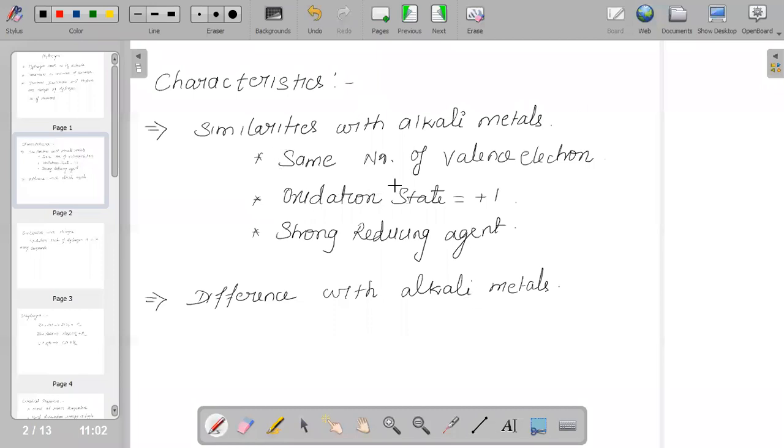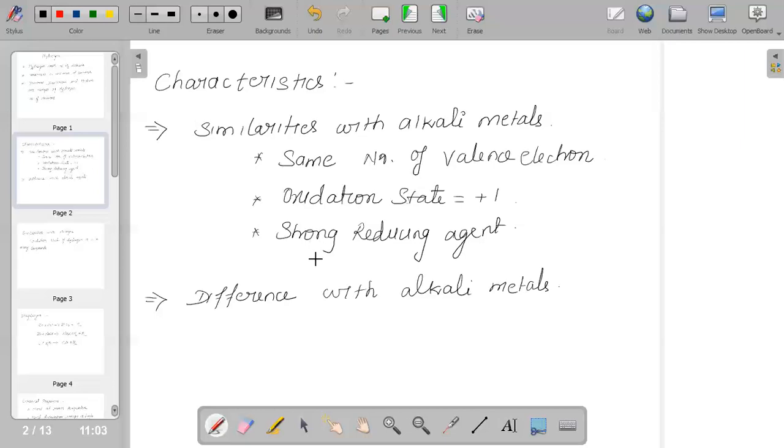If we talk about similarities with alkali metals, it has the same number of valence electrons, and like alkali metals it is of course electropositive in nature, and its oxidation state is +1, as in HCl. And one of the important factors of hydrogen is that it acts as a very good, or we can say strong, reducing agent.